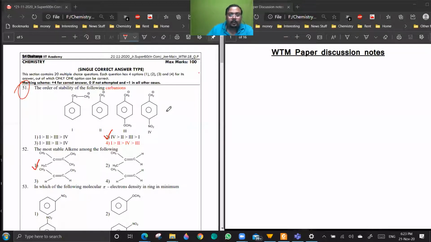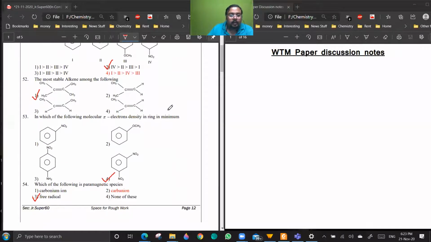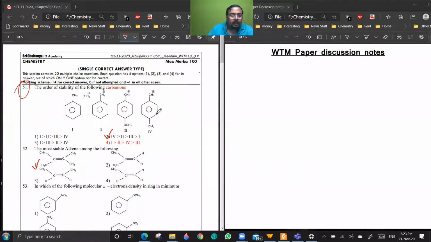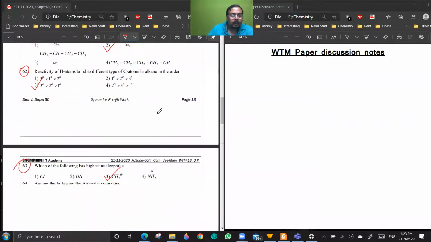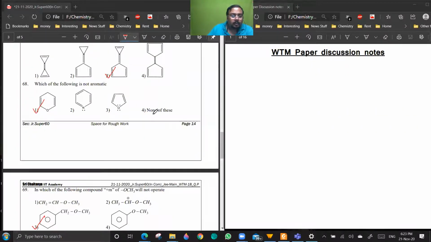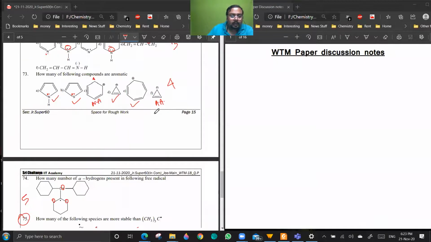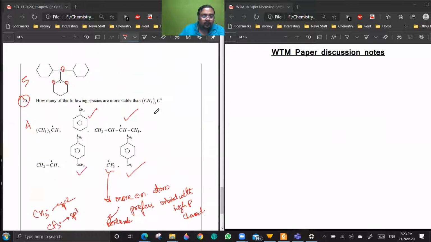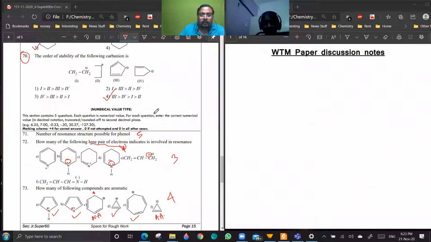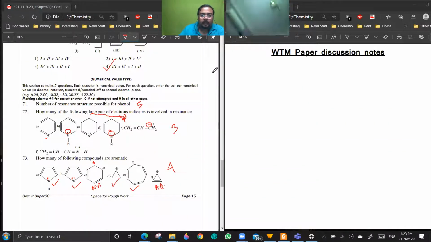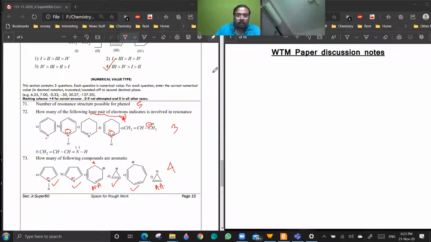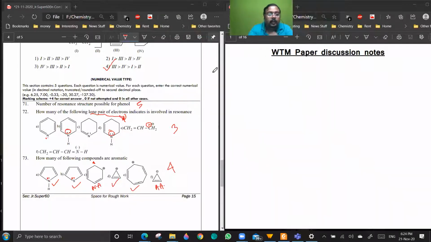electrophiles and nucleophiles, means all the electronic effects, and then electrophiles and nucleophiles. Okay, and this is the paper. This is the mains pattern paper in front of you. Okay, so these are the questions. As usual, we'll be starting with the last 5 questions, with the numerical value questions first. Okay. So tell me 71 to 73.